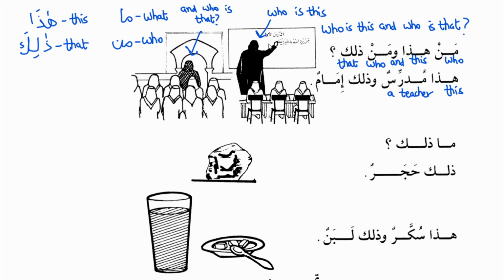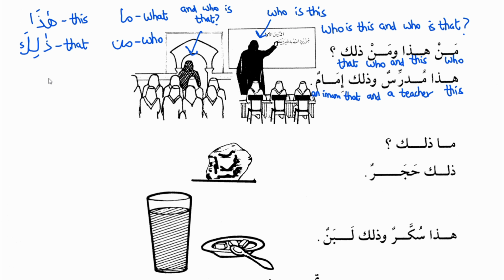Haza mudarrisun. Wazalika imamun. Wa means and. Zalika means that. And imamun means an imam. Imam is someone who leads the prayer, who leads the salah in the mosque, right? So that person is called an imam. Haza mudarrisun, this is a teacher. Wa zalika imamun, and that is an imam.